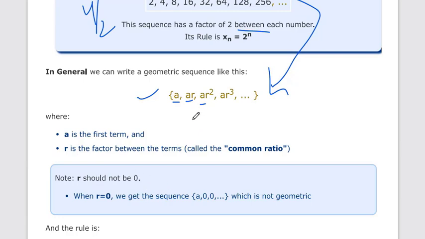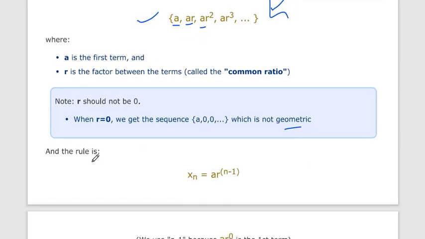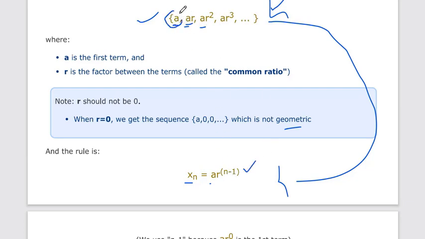If r is equal to 0, our sequence will become a, 0, 0, which is not a geometric sequence. And if we want the formula of this sequence, we can write xn is equal to, here a is common in all the terms, r is also common, and the power of r is n minus 1, because the first term has no r.